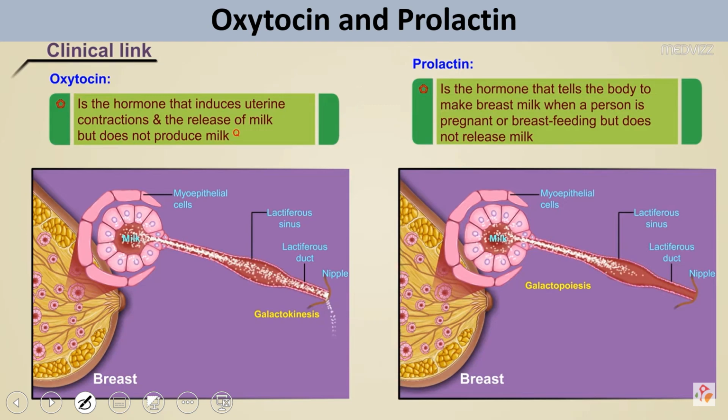The basic difference between oxytocin and prolactin is that oxytocin can release the milk, but it cannot produce the milk. Similarly, prolactin can produce the milk, but it is not able to release the milk. So oxytocin is a milk releasing hormone, and prolactin is a milk producing hormone.